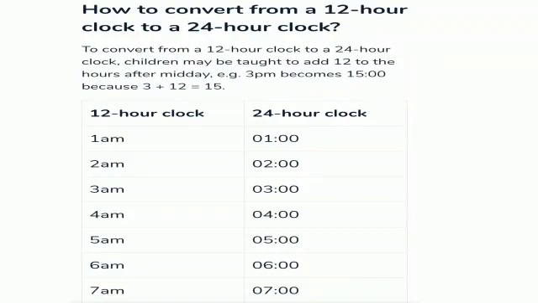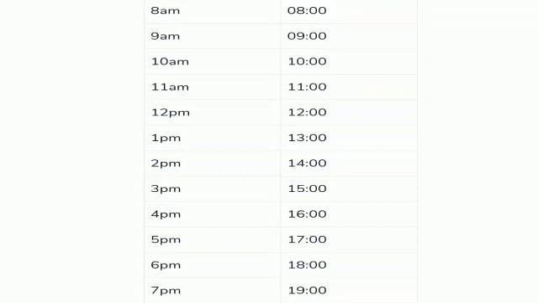Example: the time is 1 a.m. in 12-hour clock time, so we will write 24-hour clock time 0100. 2 a.m., 0200. 3 a.m., 0300. 4 a.m., 0400. 5 a.m., 0500. 6 a.m., 0600. 7 a.m., 0700. 8 a.m., 0800. 9 a.m., 0900. 10 a.m., 1000. 11 a.m., 1100. 12 p.m., 1200. So there is no change till 12 p.m.